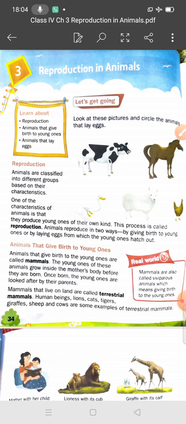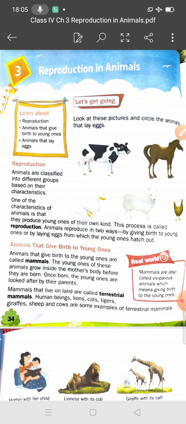The process by which animals produce young ones of their own kind is called reproduction. What is reproduction? The process in which animals produce young ones of their own kind. That is called reproduction. And students, animals reproduce in how many ways? Yes students, two ways: by giving birth to young ones or by laying eggs from which the young ones hatch out.